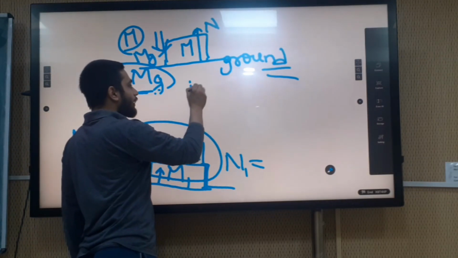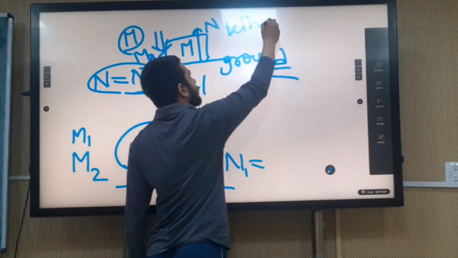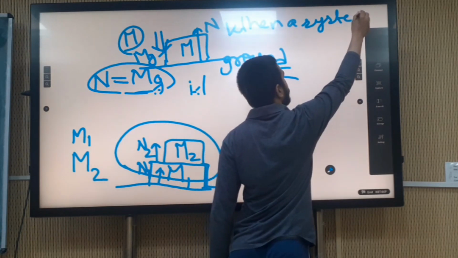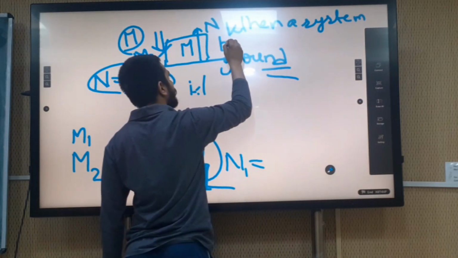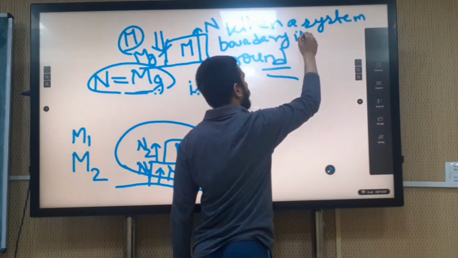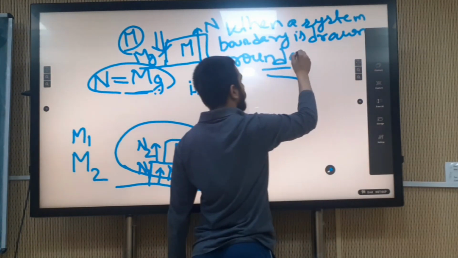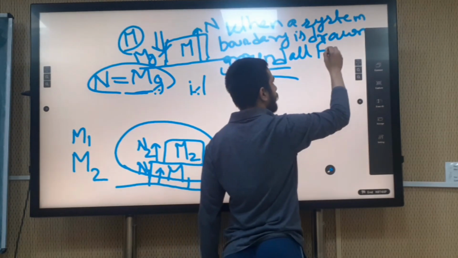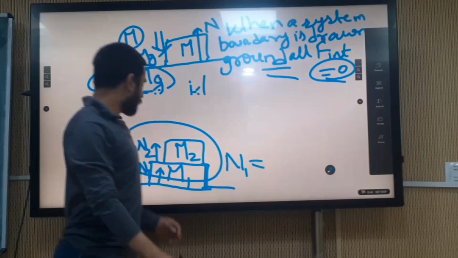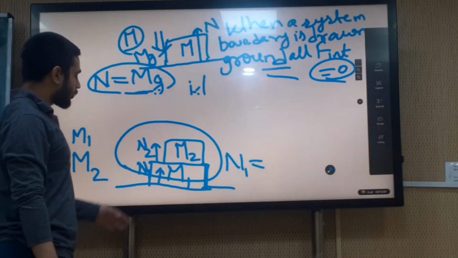When a system boundary is drawn, all internal forces, F internal, equal 0. So the normal reaction because of this M2 mass is an internal force, so it becomes equal to 0.